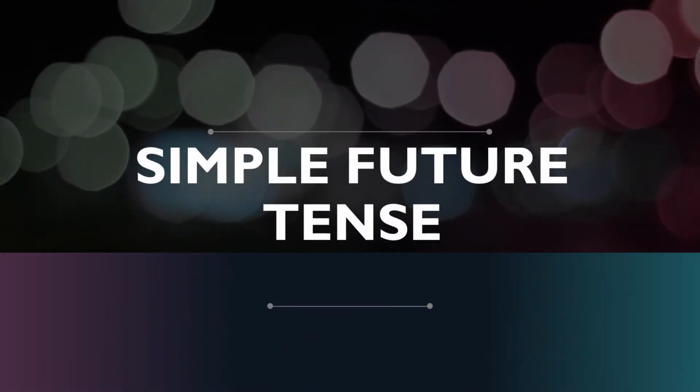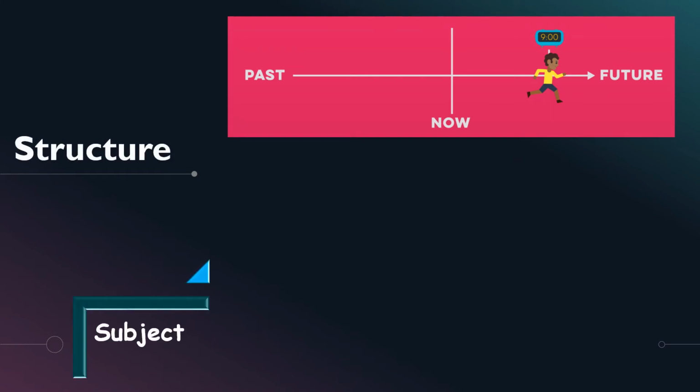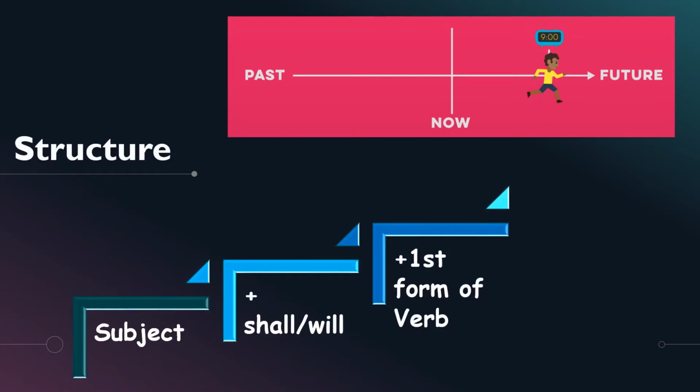Hello everyone. Today's topic is simple future tense. This tense is used for those sentences which refer to the actions which will occur later in future. So, the structure of simple future tense is subject plus shall or will plus first form of verb plus object. Here children, first form of verb is the base or the simplest form of verb.